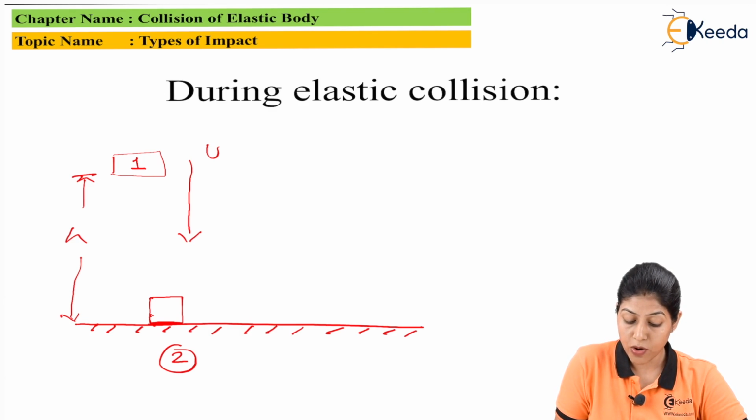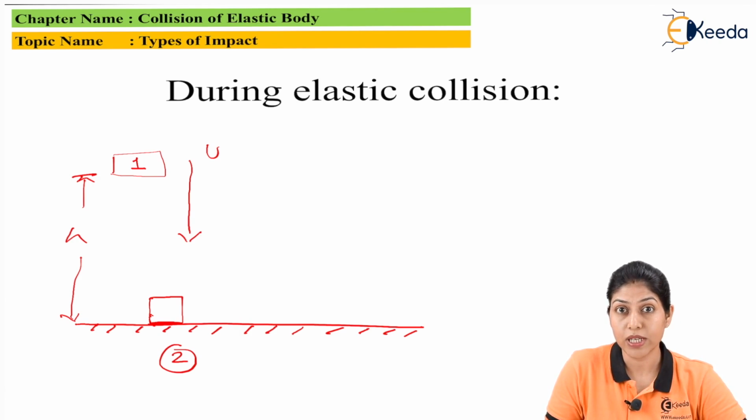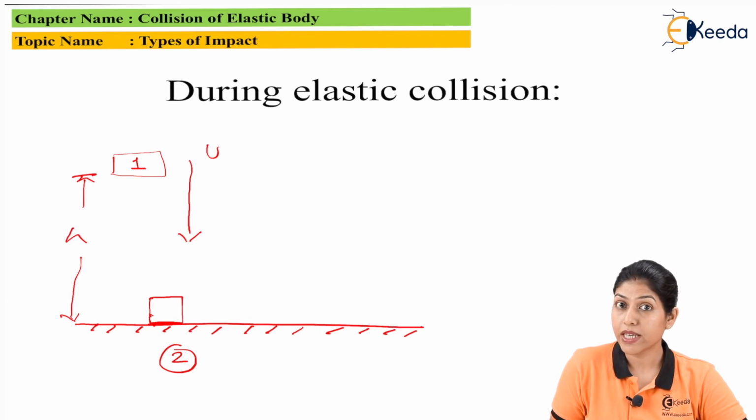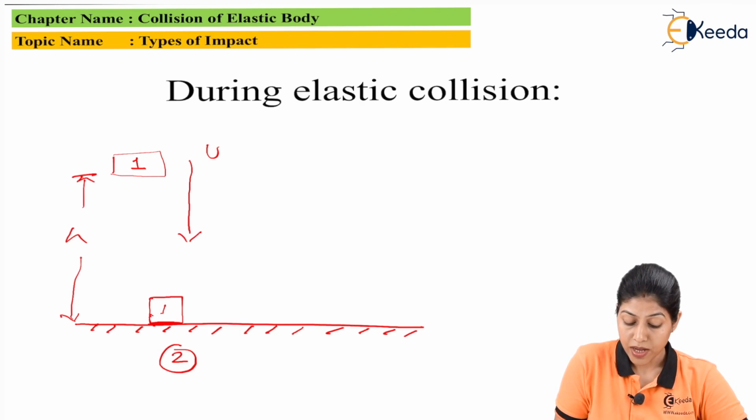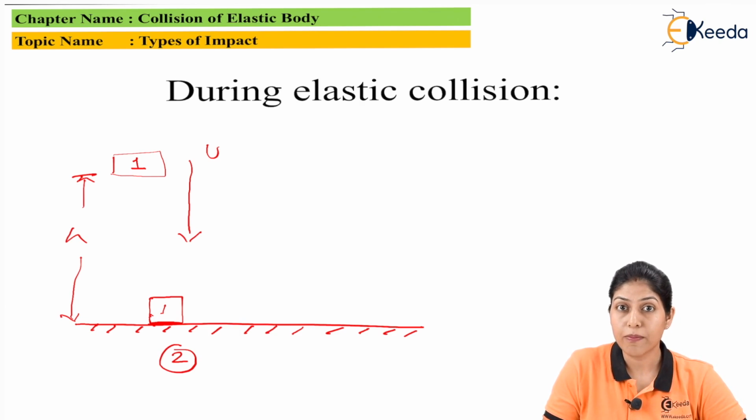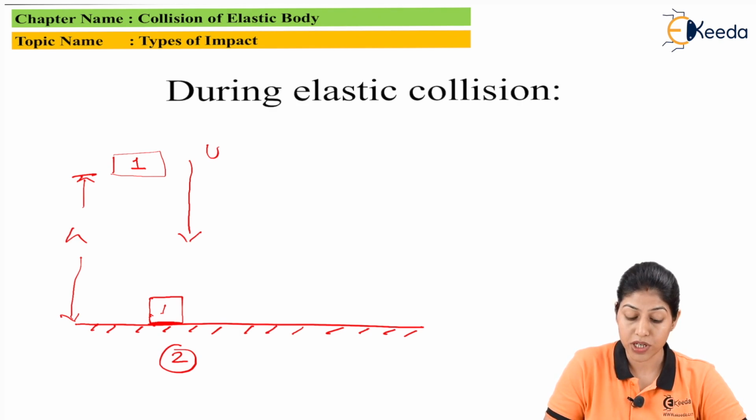So this is the first step of the elastic collision. Now when this body produces impact on the other body, what will happen here? Velocities of both the bodies will change. Since body 2 is fixed, the velocity of body 2 will not change, but the velocity of body 1 will change. So these two bodies will try to compress each other, and the compression will be maximum up to a certain limit, and after that, when the body reaches the maximum compression condition, it will try to regain its original condition.